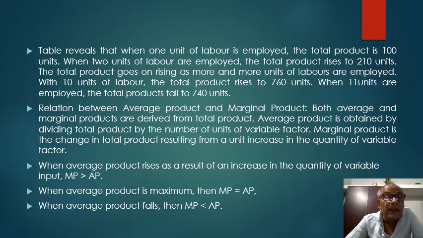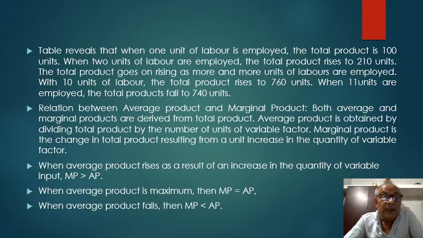When we show the relationship between average product and marginal product, it is very remarkable. We should notice here, when average product rises as a result of an increase in the quantity of variable input, marginal product is greater than average product.